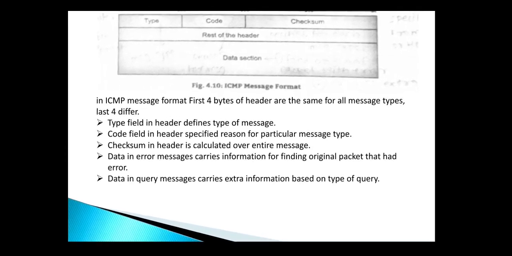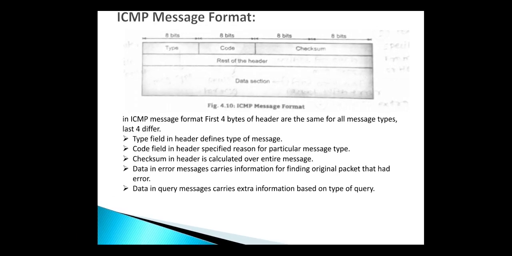ICMP message format. In ICMP message format, the first 4 bytes of the header are the same for all the message types and the last 4 bytes are different.